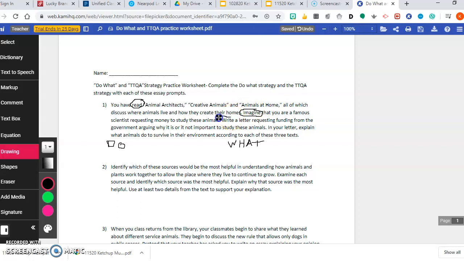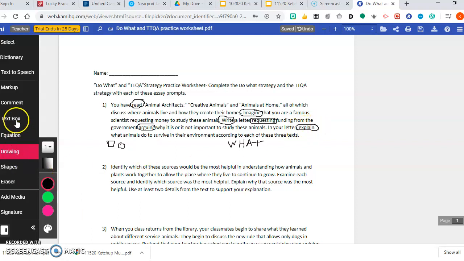Write a letter requesting funding from, circle requesting because that's a verb, funding from the government, arguing, and what are we arguing? Why it is or is not important to study these animals. In your essay, explain what animals do to survive in their environment according to each of the 3 texts.